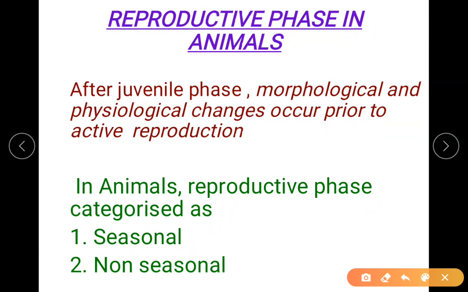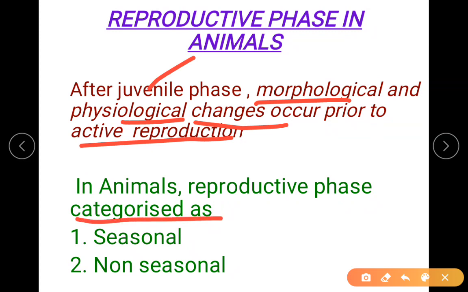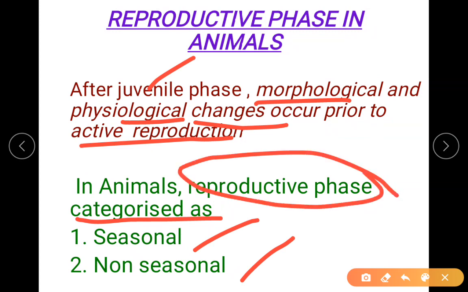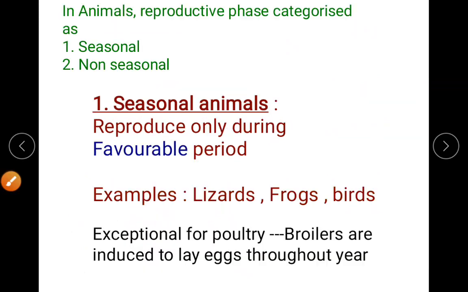Then enter. So here I'll repeat again. Soon after the juvenile phase, they follow all these morphological and physiological changes and then enter into active reproduction. So the animals are categorized into two types, that is seasonal animals and non-seasonal animals. So the reproductive phase is categorized into two ways, seasonal and non-seasonal animals. So first we'll deal with the seasonal animals.